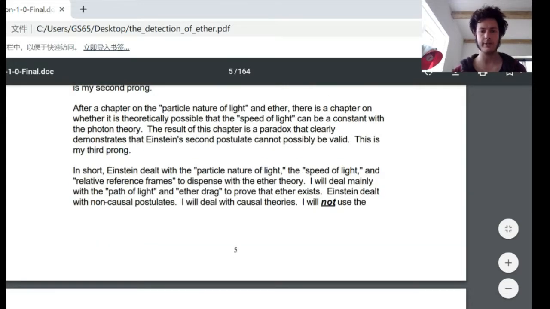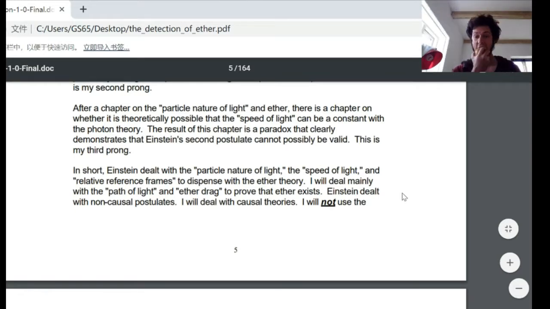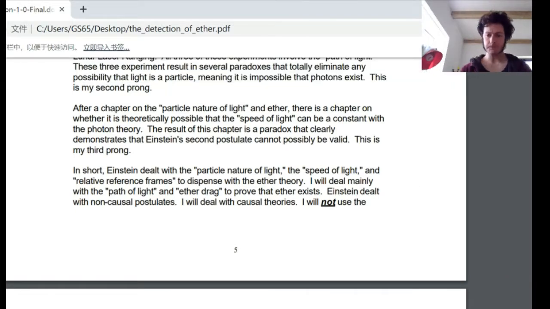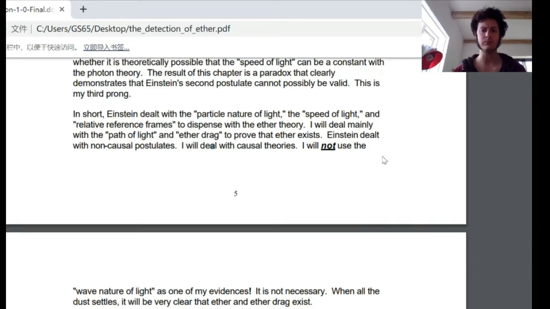In short, Einstein dealt with the particle nature of light, the speed of light, and relative reference frames, but dispensed with the ether theory. I will deal mainly with the path of light and ether drag to prove that ether exists. Einstein dealt with non-causal postulates. I will deal with causal theories.